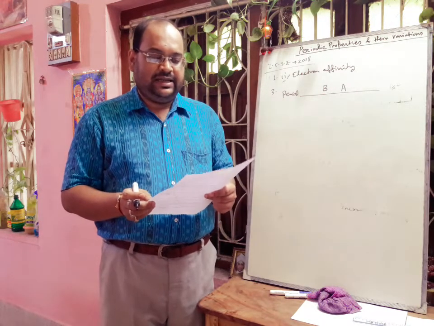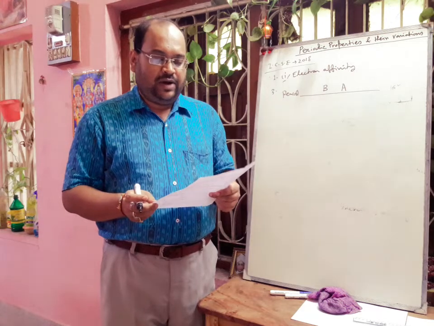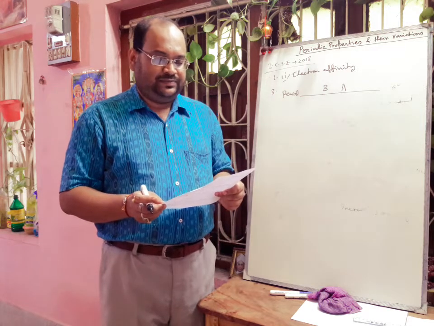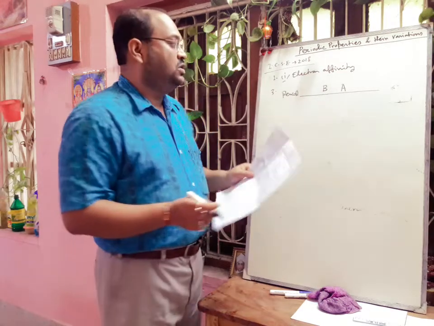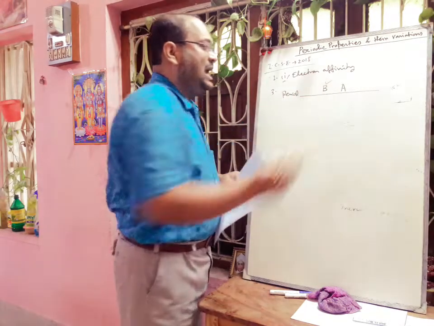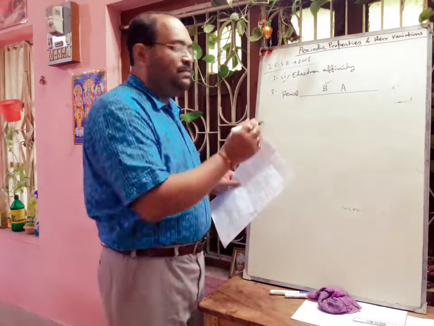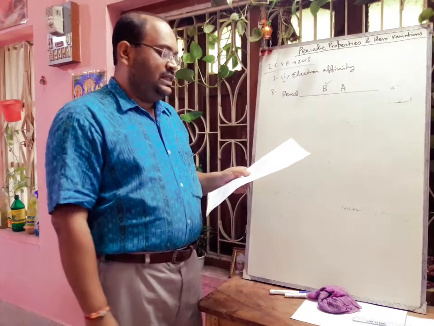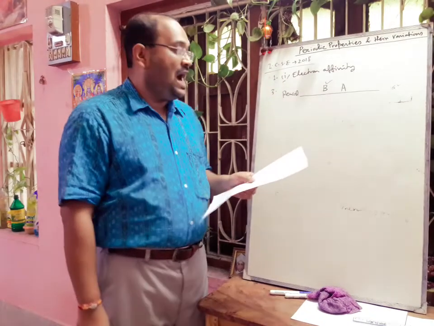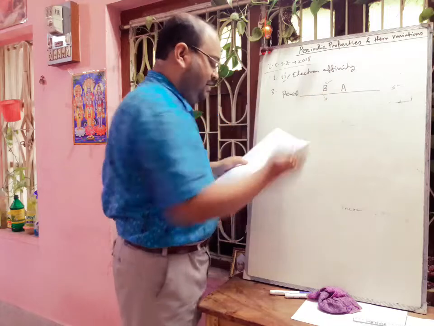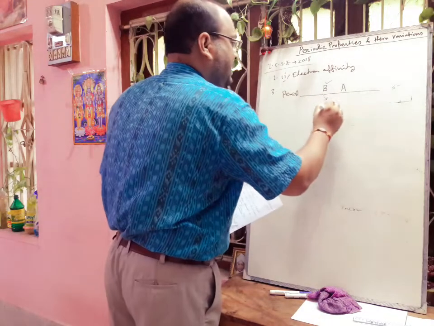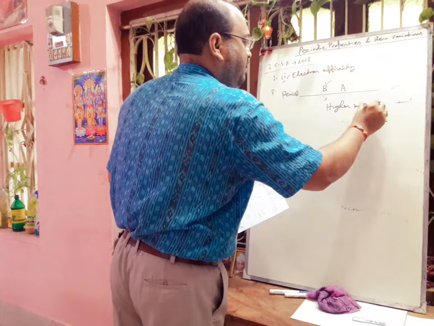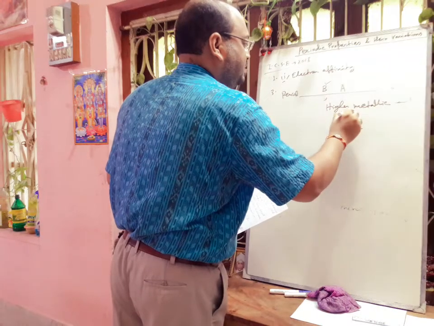The first question is that the element B would have lower or higher metallic character compared to A. As B is placed on the left side, generally in a period from left to right, metallic character decreases. So definitely the element B would have higher metallic character.